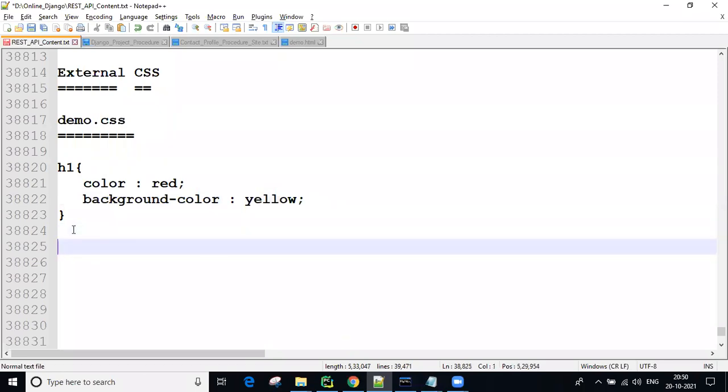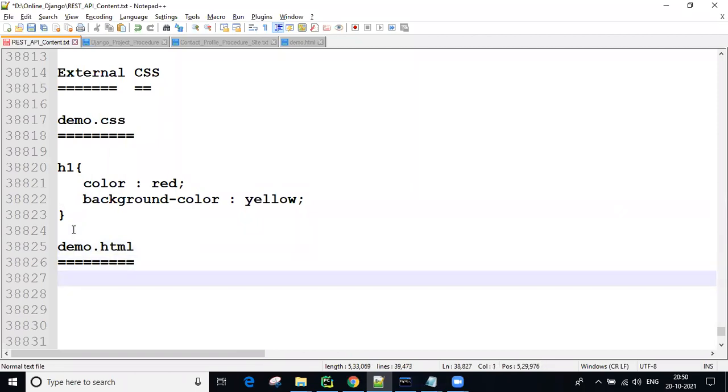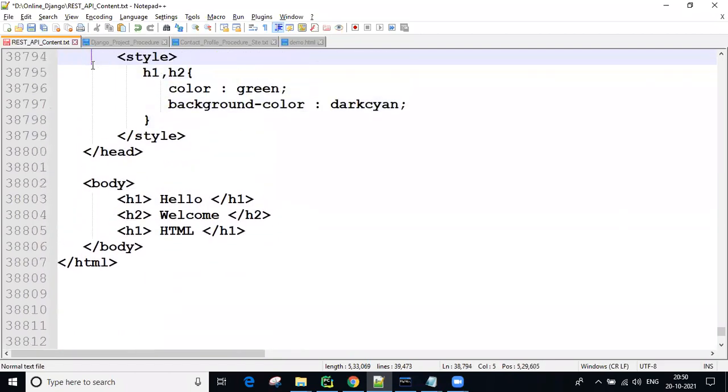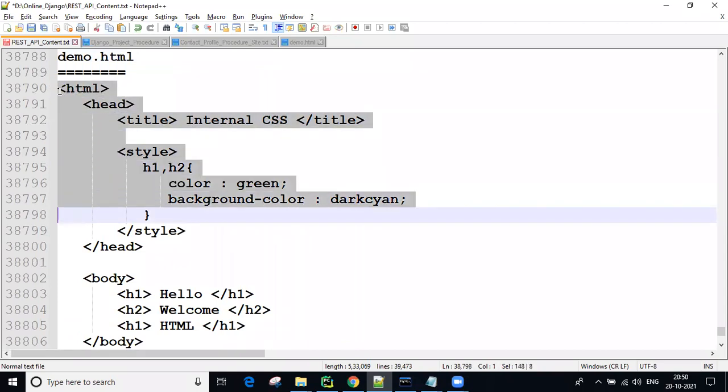Now my HTML is there, like demo.html. Here we are going to give the link. So copy this program, the same program, no need to type it again.